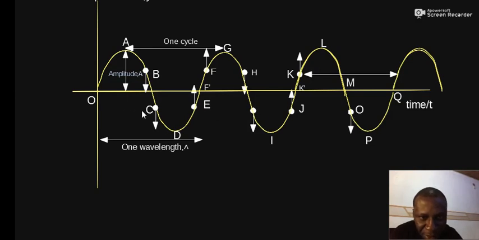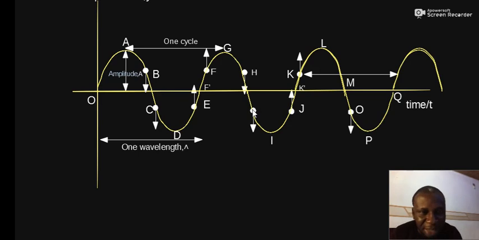C and O are in phase, but they are not successive, because before you get to O, there's another point not labeled, this one, that is closer to C than O. So this point is a successive point in phase with C, and also a successive point in phase with O. C and O are in phase, but mind you, they are not successive, because between them there is a point that is successive and in phase with the two of them.